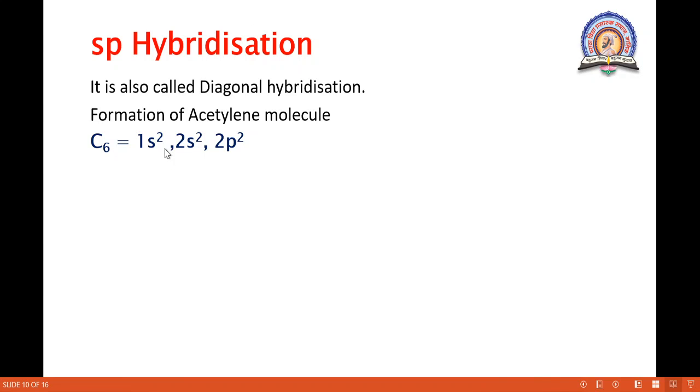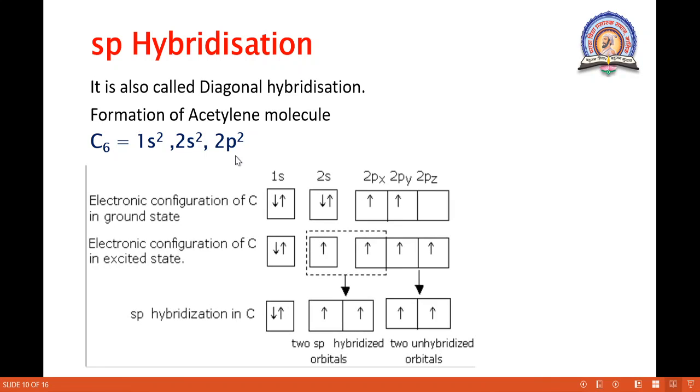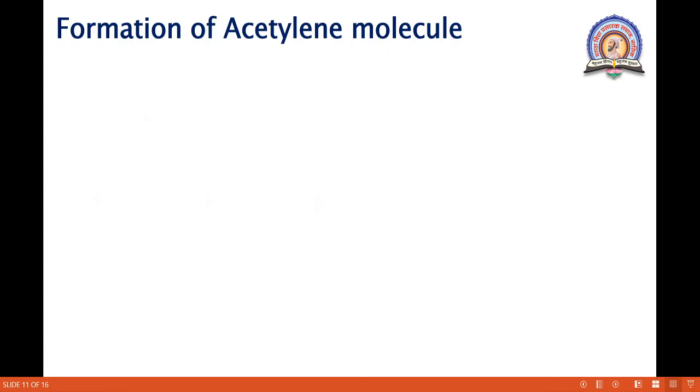Again the central atom is carbon. Electronic configuration is 1s2, 2s2, 2p2. Again, the electronic configuration of the carbon atom in the ground state is 1s2, 2s2 and 2p2. In px and py the two half filled electrons are present. Okay. In the excited state the 2s electron shifts into the pz, but the hybridization is sp. So one s and one p form two sp hybridized orbitals, and two unhybridized orbitals remain present. Okay. So what happened here?